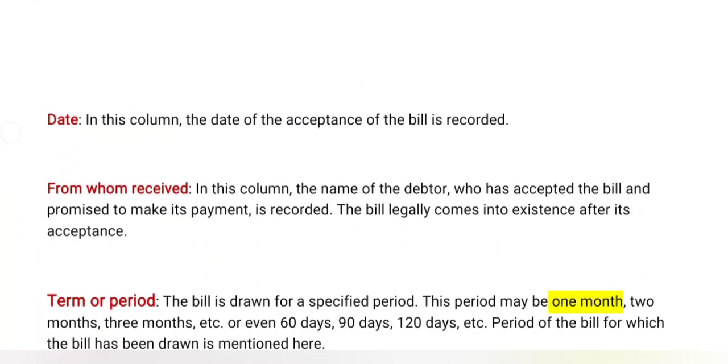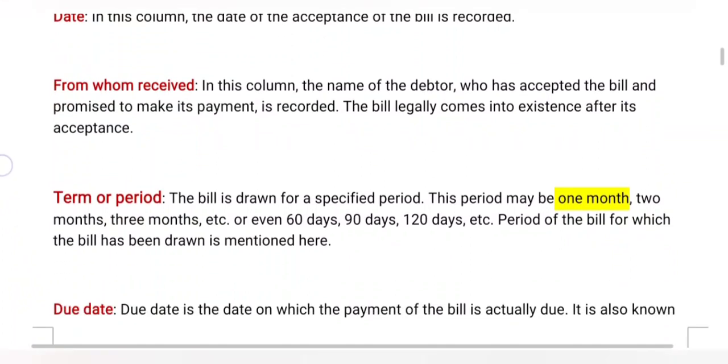Now coming to date. In this column, the date of acceptance of the bill is recorded. Every transaction has one specific date, and that date is taken here. For example, 1st March, capital introduced into business. This is the date of the transaction. Like that, every transaction has one date.